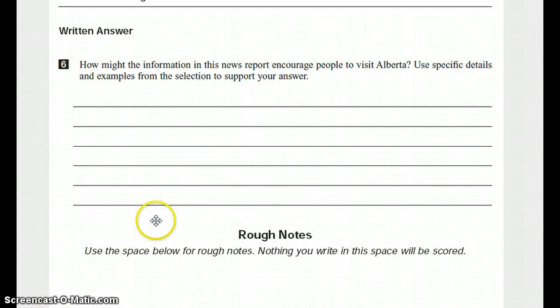So the question doesn't really give us a choice here, it's just how might it. So you're not going to argue that it won't. You're going to go along with this one and assume that it will encourage people to visit, and you're going to find reasons why. There's other questions in the OSSLT which will get you to put forth your own answer and you'll have to defend it, but not this one.